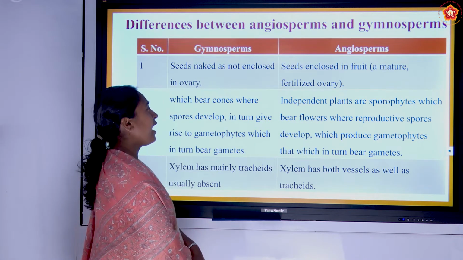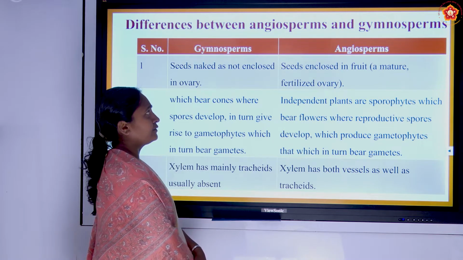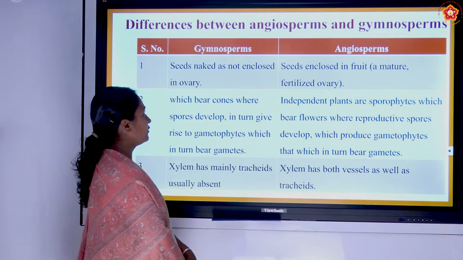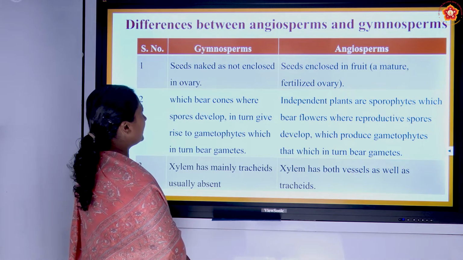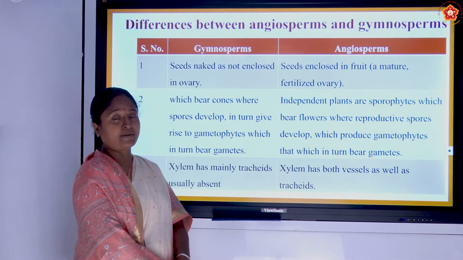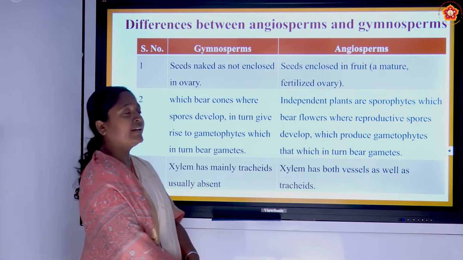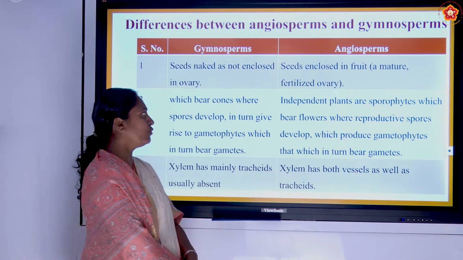Now we will see how they are different from the gymnosperms. What is the major difference between angiosperm and gymnosperm? In the gymnosperm, the seeds are naked, as we presented in the previous slides, and in the angiosperm the seed is always enclosed inside the fruit, right?